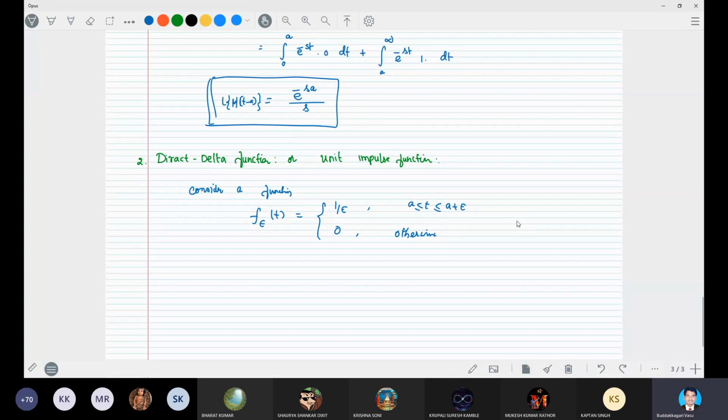So what it indicates, you can see here in a graph. We can understand it very clearly. This is t. This is f epsilon of t.